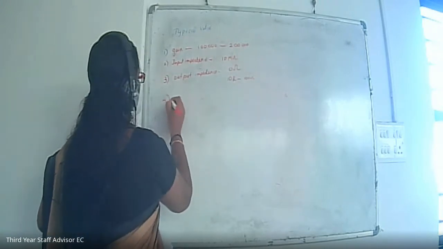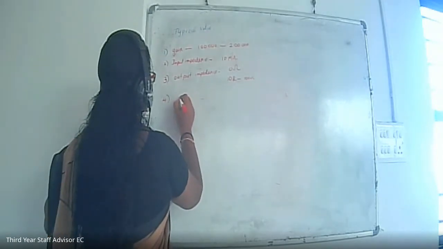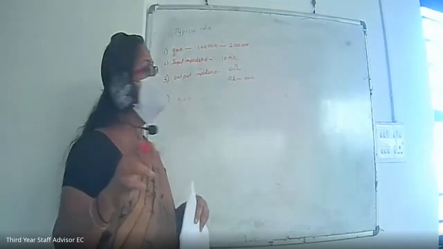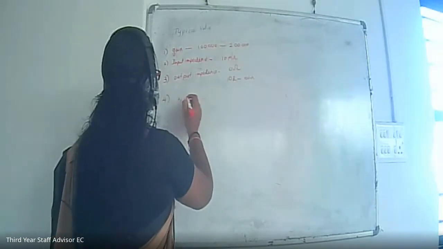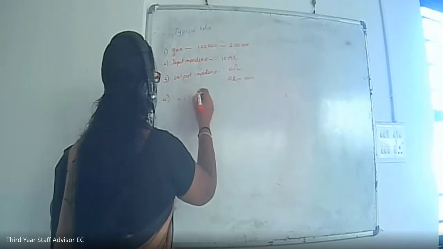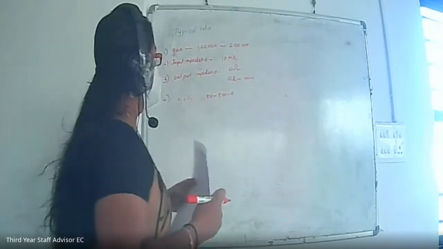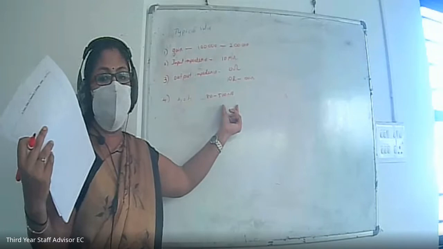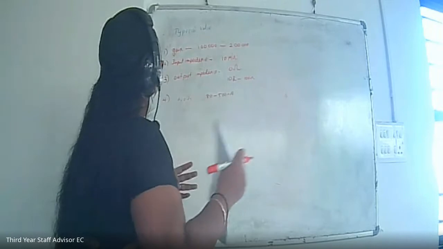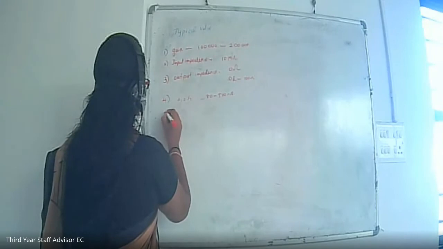Next is the fourth one, input bias current. We have discussed that I1 equals I2 equals 0 in the case of ideal values, but in the case of typical values, I1 and I2 are not equal to 0. Rather, it is between 10 to 500 nano ampere. So the current is in the nano ampere range, and it is a small value.